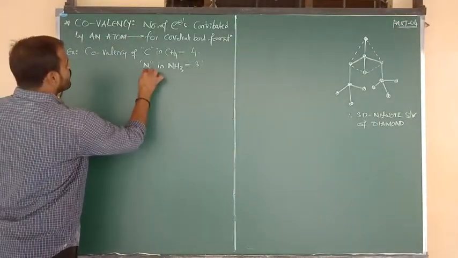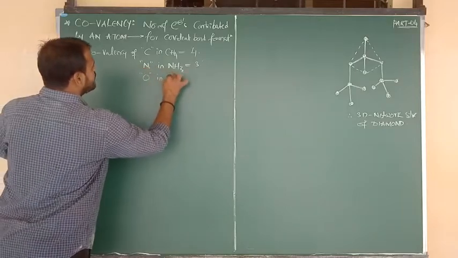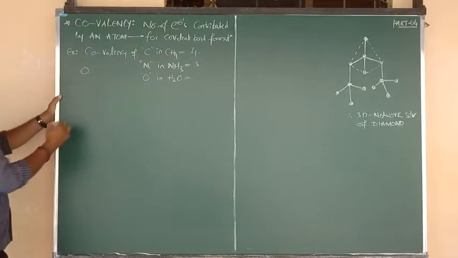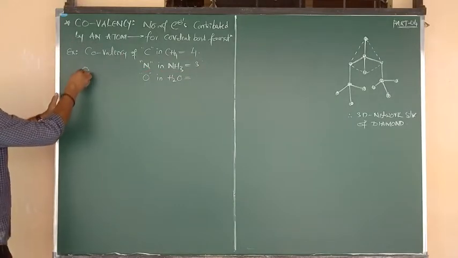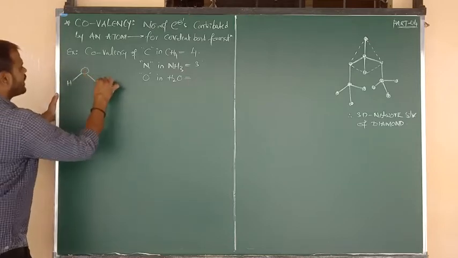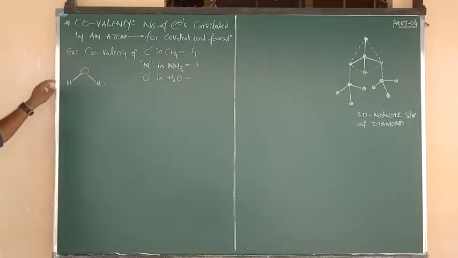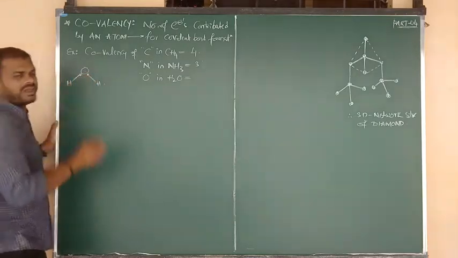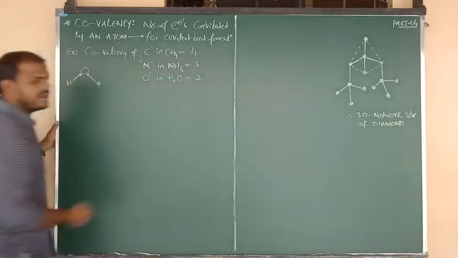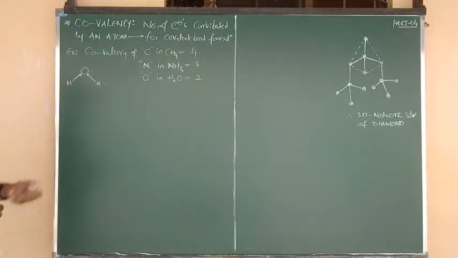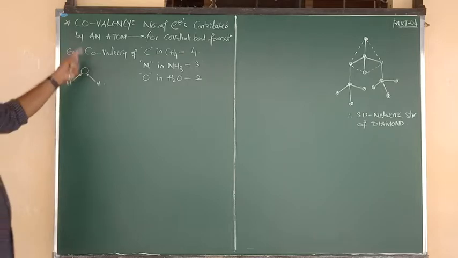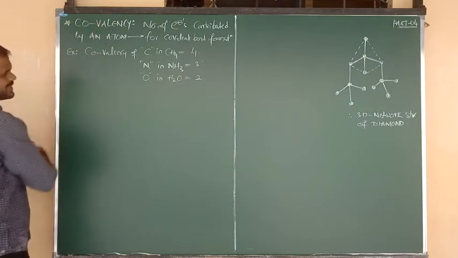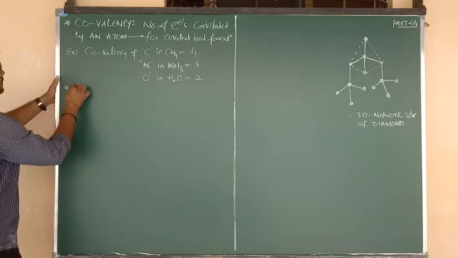Next, what is the covalency of oxygen in the water molecule? In the water molecule, oxygen is the central atom. Oxygen forms 2 covalent bonds with the surrounding 2 hydrogen atoms. For the formation of 2 covalent bonds, oxygen contributes 2 electrons. So the covalency of oxygen in the water molecule is 2. That is the information about covalency.